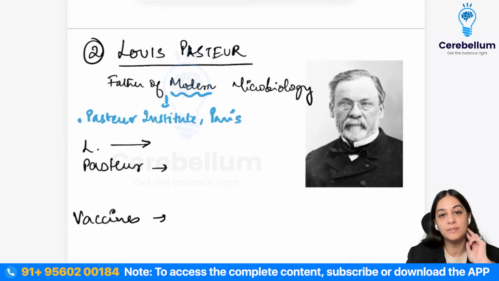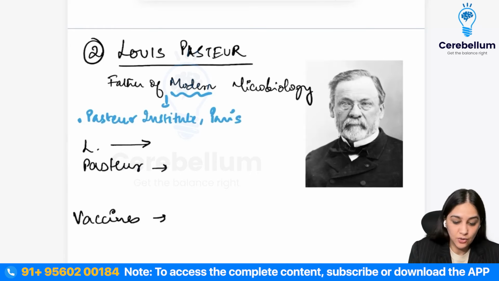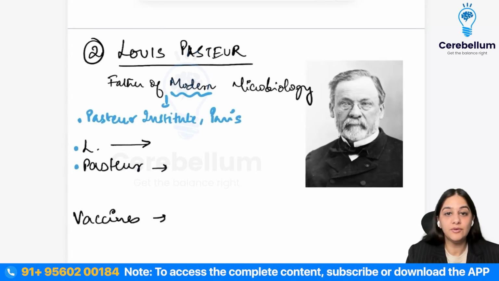Now, how will you remember the different achievements of Louis Pasteur? From his name only, we're going to devise his achievements. Just write L and P for Louis and Pasteur. From L, what did he do? He gave us the concept of liquid media. He told us that we can actually use liquid media for the isolation of bacteria, right? So that is the first L.